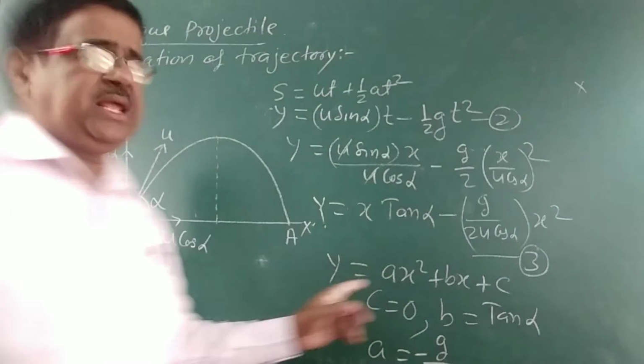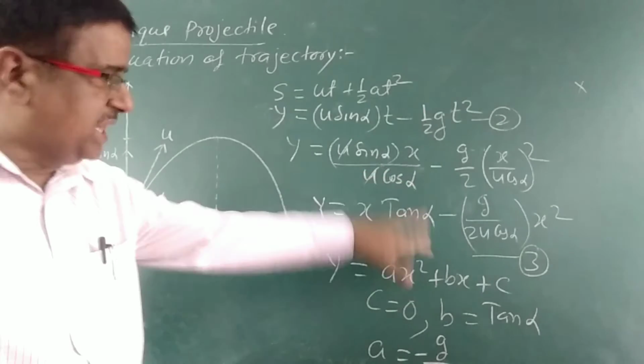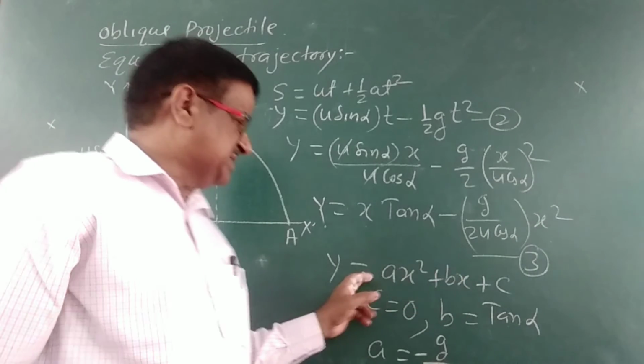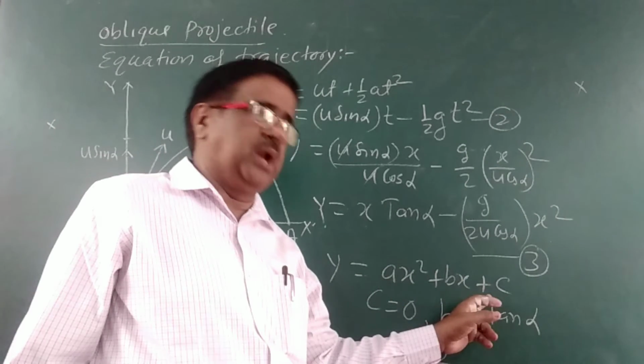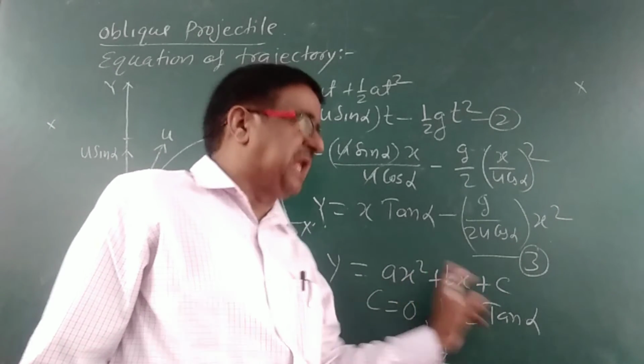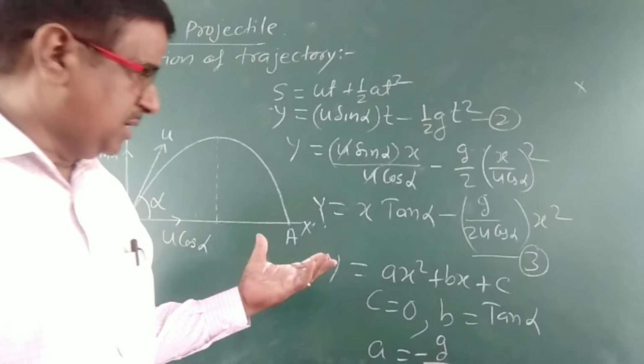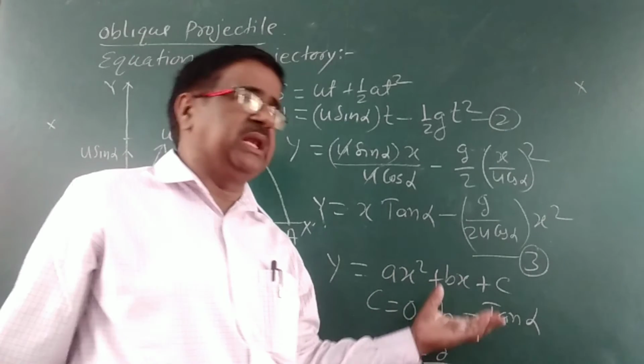So we can say that equation 3 is the equation of parabola, or a quadratic equation in x, and a quadratic equation represents a parabola. Its graph will be parabolic in nature.